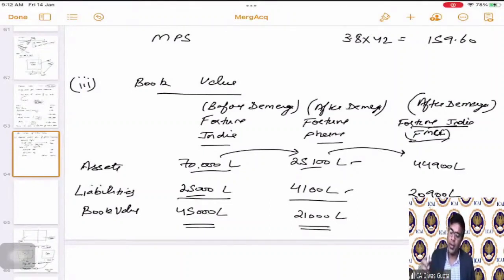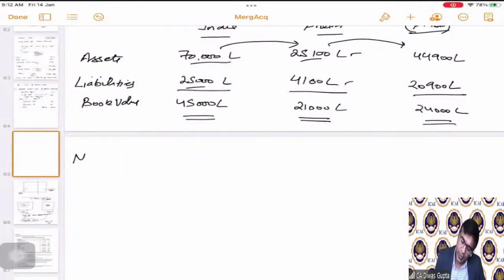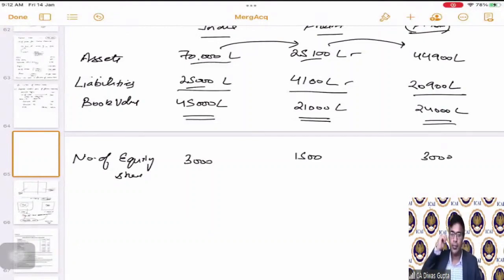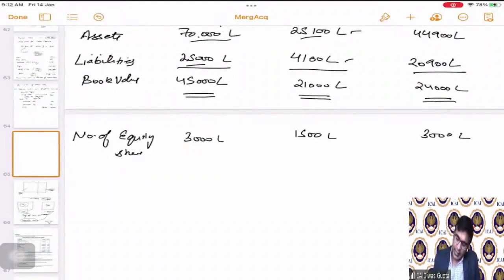And please note the number of equity shares. If I have to put the number of equity shares, it is 3,000 here, 1,500 here, and 3,000 here. Correct? So 3,000 lakhs here, 1,500 there, and 3,000 lakhs there. Hence, the net worth we have already calculated.